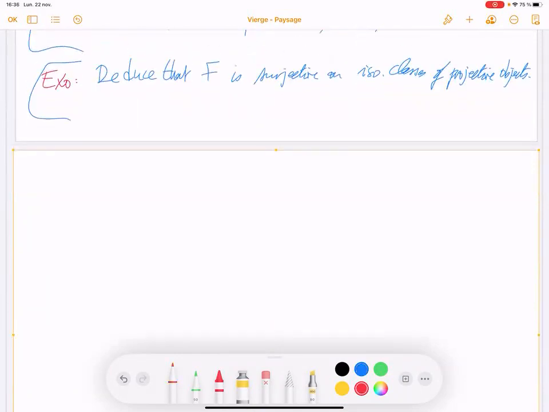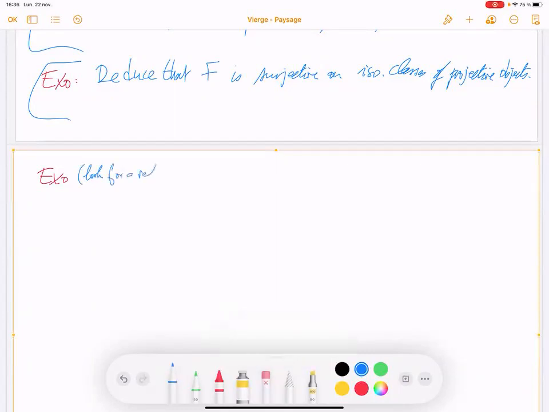Okay, exercise, or maybe reference, I don't know. The goal here is not to make the exercise, but maybe to look for a reference.